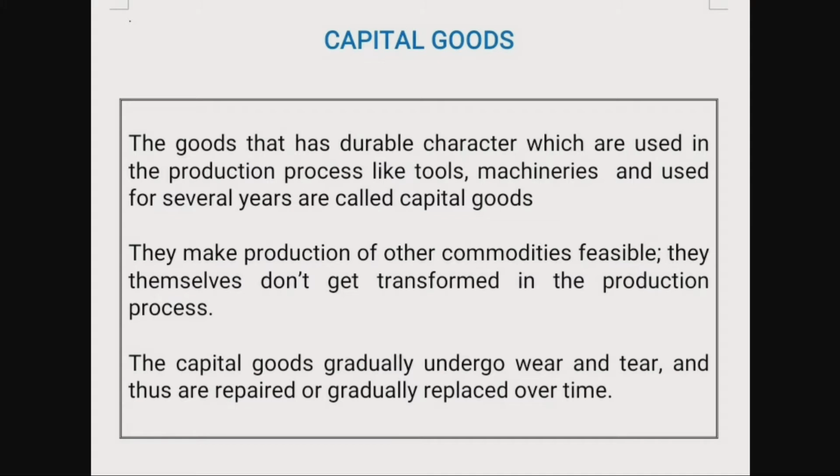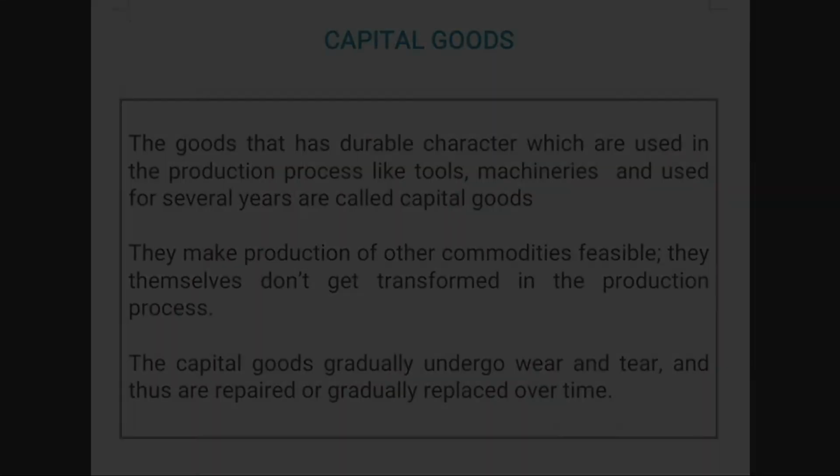So what is capital good? The good that has durable character which is used in the production process is called capital goods, and also they can be used for several years. That is, by using capital goods we are making other commodities.